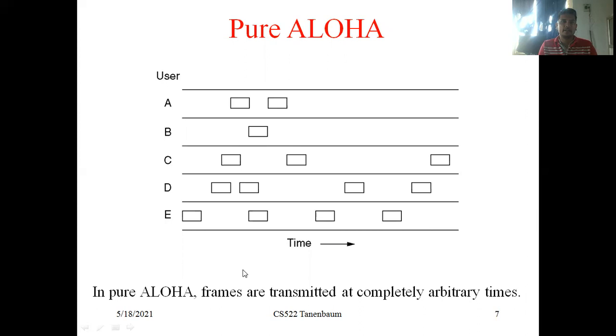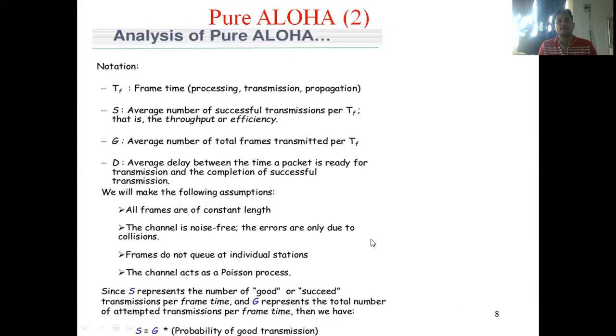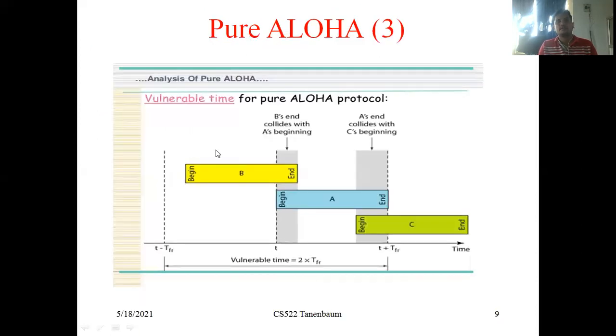Multiple users are accessing the same channel, but the problem here is that frames are transmitted at completely arbitrary times, so a larger amount of collisions will occur. S is the average number of successful frames, and G is the average number of total transmitted frames, and this is how we calculate it. The vulnerable time for pure Aloha is equal to 2 into Tfr. There is a possibility of two collisions here.